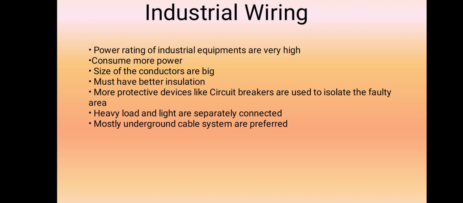Then mostly underground cable systems are preferred. There are no overhead cables, only underground cables, because of safety, since they transmit and consume more power. For safety purposes they use only underground cable. So this is about industrial wiring and domestic wiring.